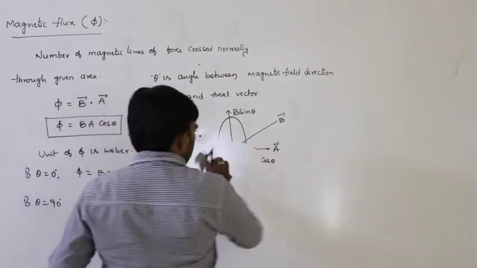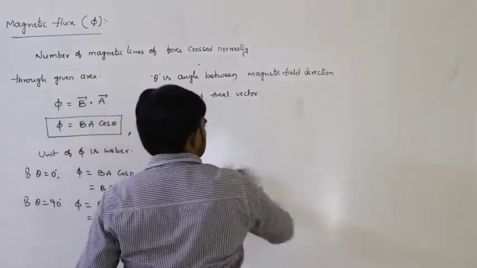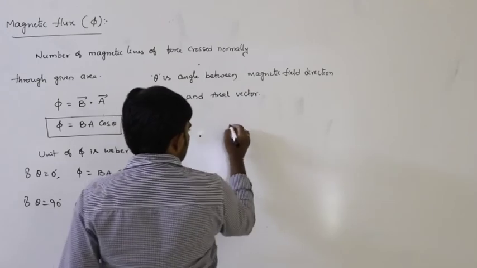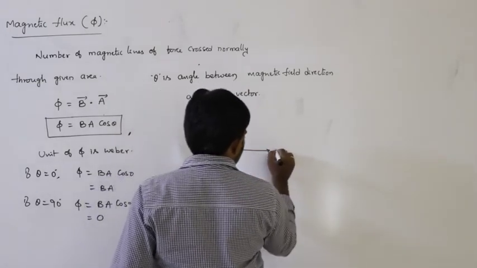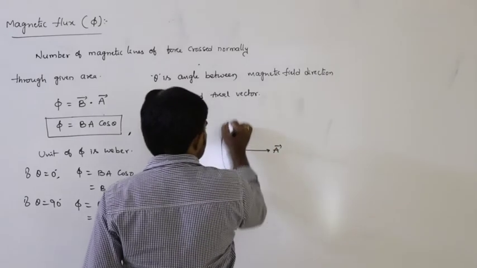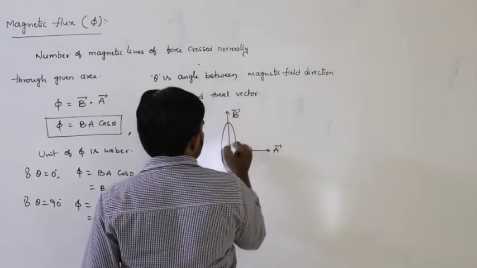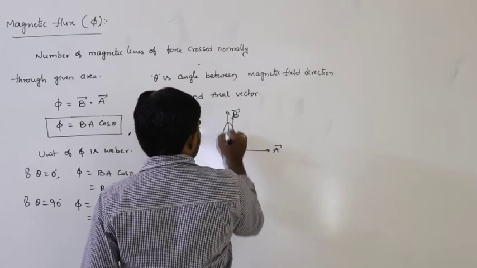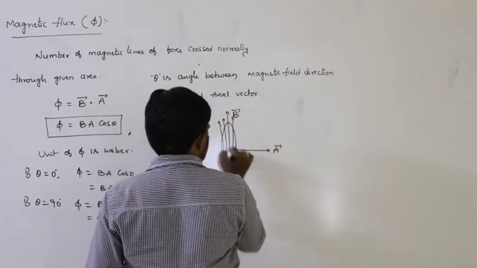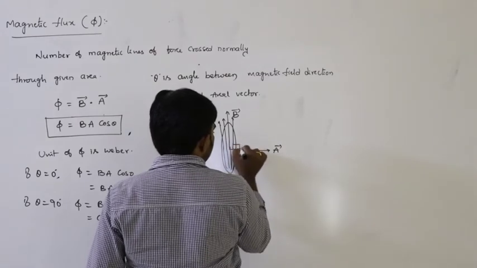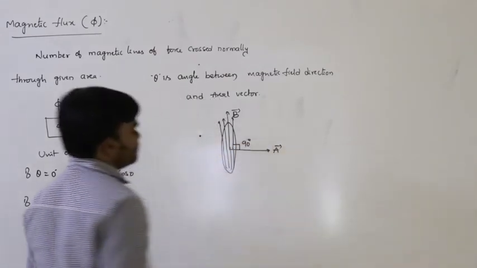Now the next condition. This is the direction of the areal vector, always normal to the surface, and let us say this is the direction of B bar. What is the angle between these two? 90 degrees.